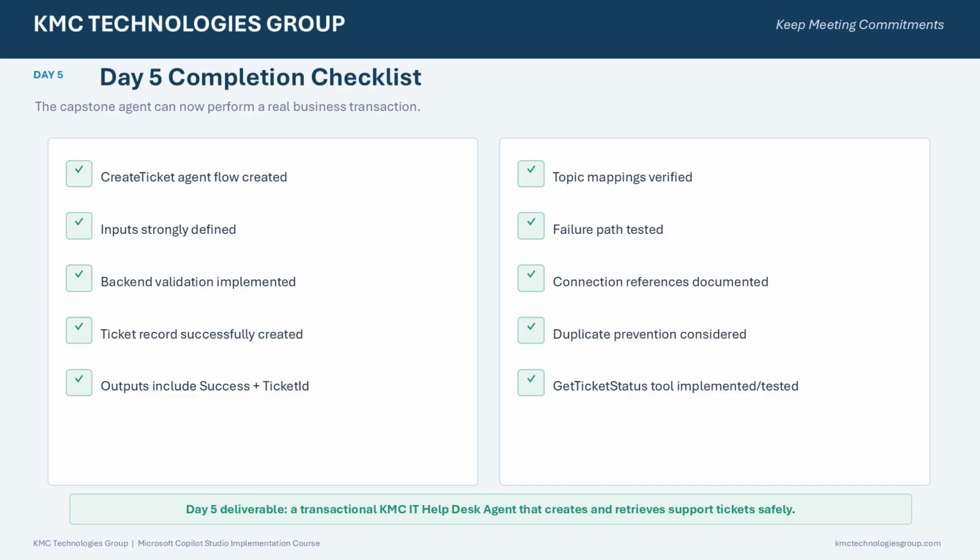If the flow fails authorization, inspect connection references, permissions, and environment policies. If it works for the maker but not for users, check whether the connector is using maker credentials or invoker credentials. If the agent reports success without a ticket, strengthen the explicit success and ticket ID checks. And if duplicate records appear, review retry behavior and idempotency.